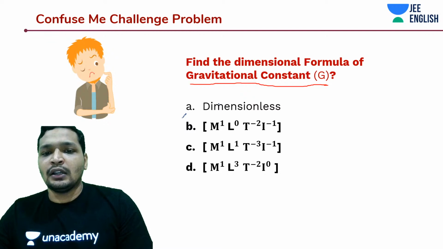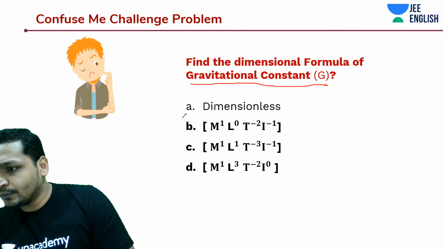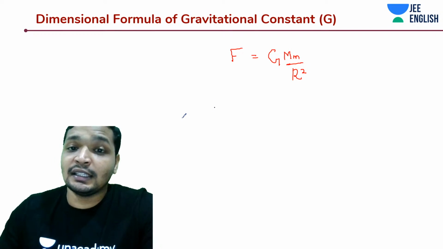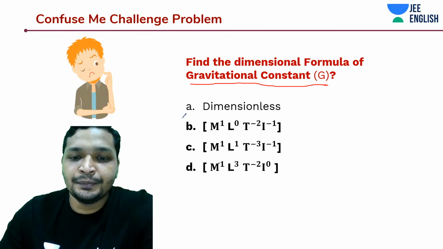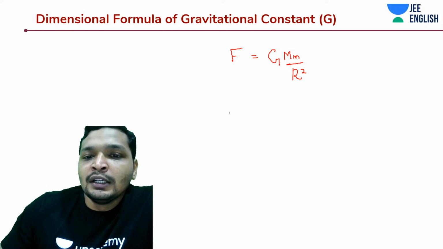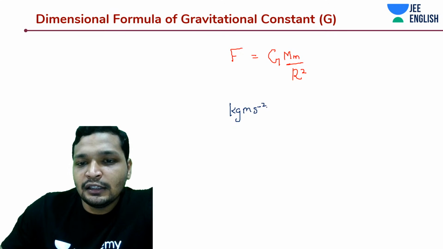So L is not -1, L is to the power 3. No, M is not -1. Let's check it out. Yes, it should be M to the power -1. That's correct. There should be -1, then the answer would be T. So it's going to be kg meter per second.